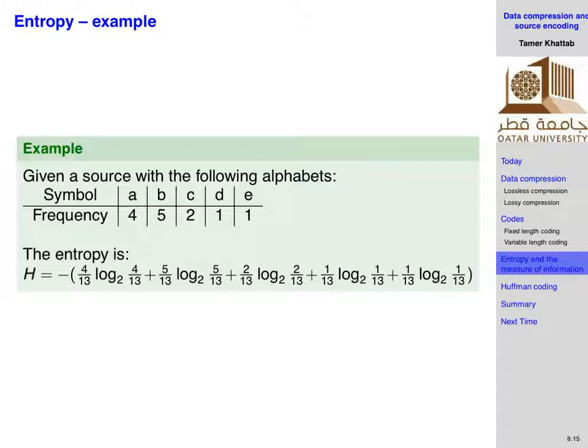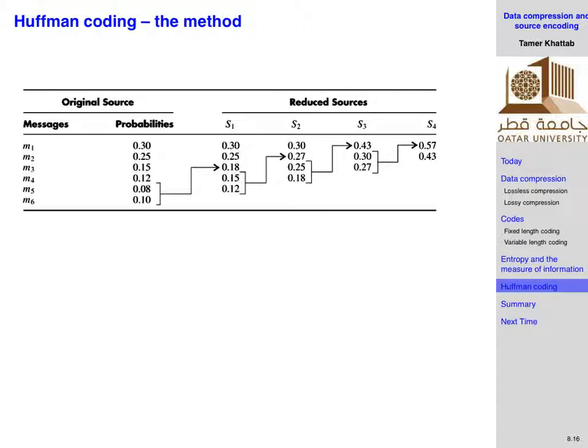Now, this is just an example of how you can calculate the entropy of this source, right? So if you are told that A is repeated 4 times, B is repeated 5 times, C is 2, D is 1, and E is 1, then the probability of A becomes 4 divided by this summation, which is 4 over 13. The probability of B becomes 5 over 13. This is 2 over 13, 1 over 13, 1 over 13. And then you apply the rule. So H is equal to minus, and then probability of A times log to the base 2 probability of A plus probability of B times log to the base 2 probability of B, and so on. Get the numbers, you get eventually the entropy of this source, right? Okay? If it is 2.3, you just take the ceiling like usual.